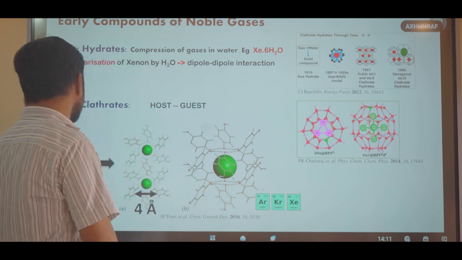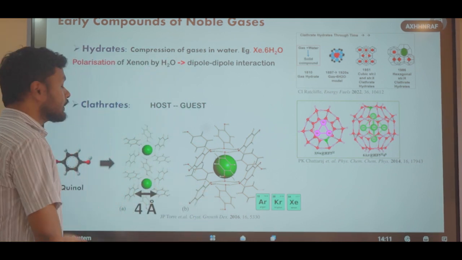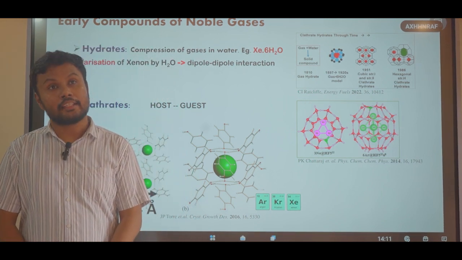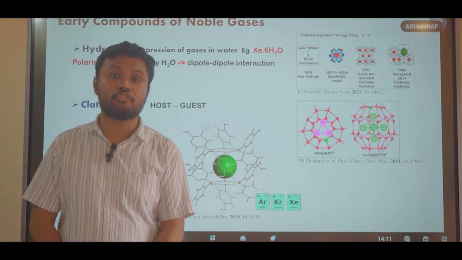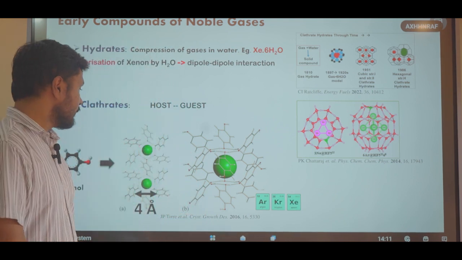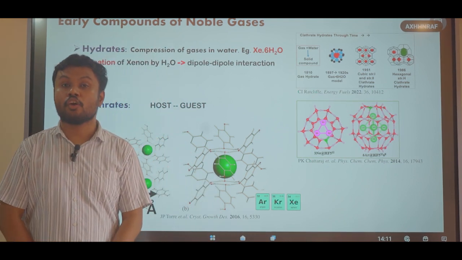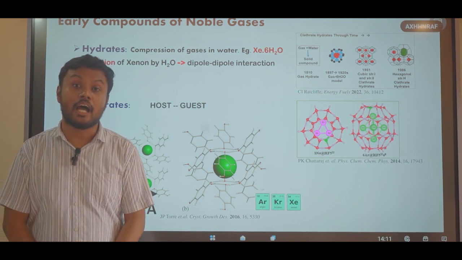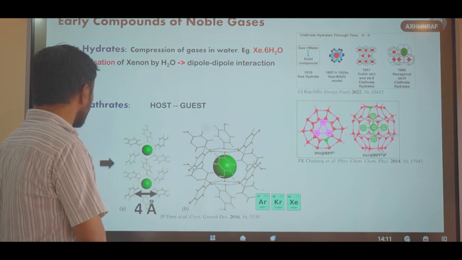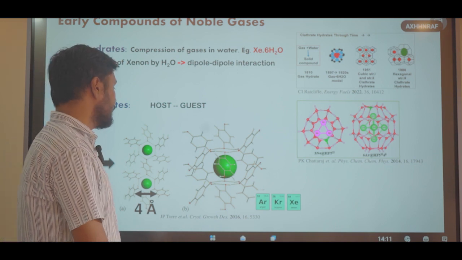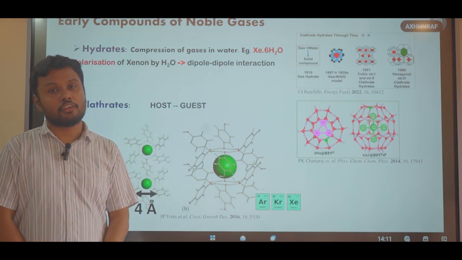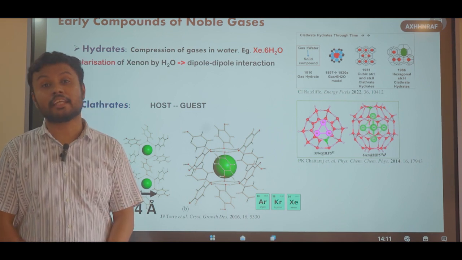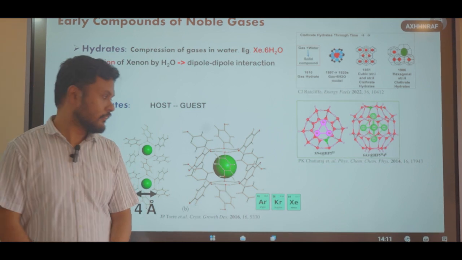So let us look into the following example. This molecule is called quinol. If we allow an aqueous solution of quinol to crystallize in the presence of a noble gas, for example argon, then quinol forms a three-dimensional network structure by virtue of hydrogen bonding, having cavities of 4 Angstrom diameter. So argon molecules get trapped into these cavities and cannot come out afterwards.